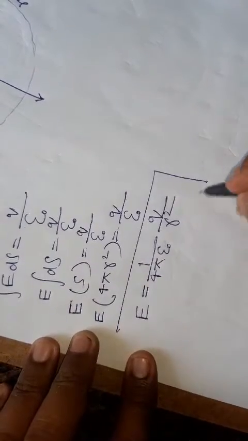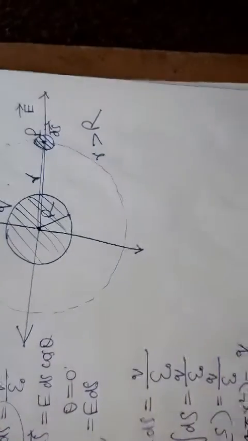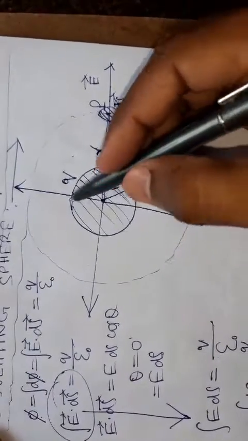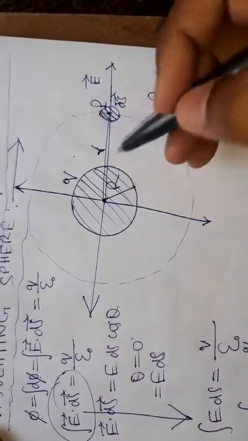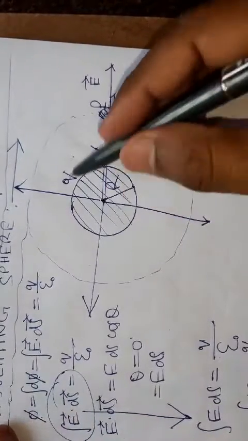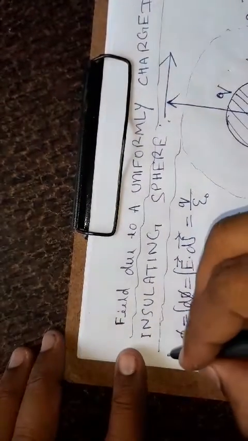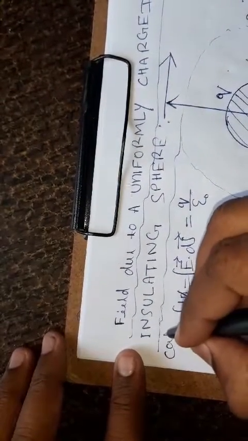This is the value of the electric field intensity due to this insulating sphere. Here our point is situated outside the sphere. This is case A, case first.